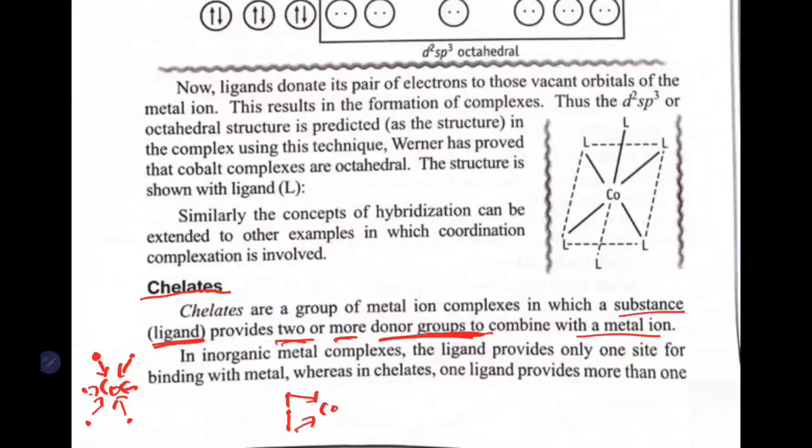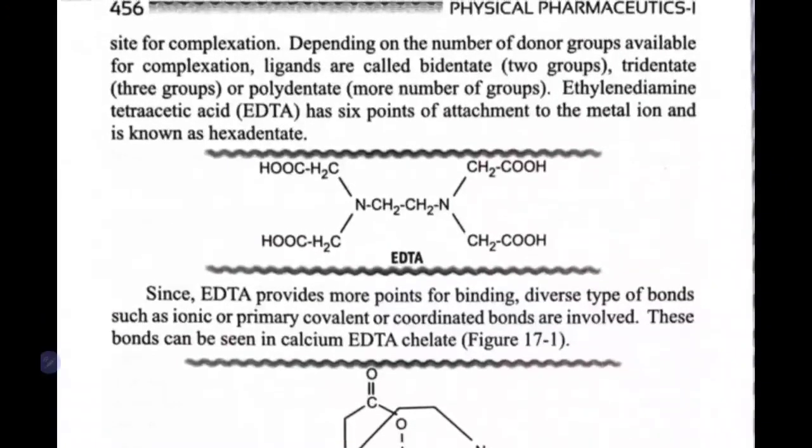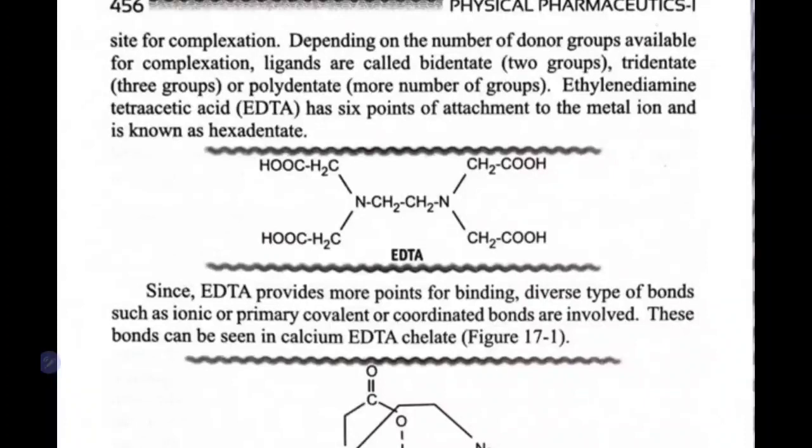So in an inorganic complex the ligand provides only one site, which is what I said, but here in chelates the ligand will provide more than one site. Depending on the sites we will have bidentate, tridentate or polydentate. Bidentate is two sites, tridentate is three sites, polydentate is more than three sites.